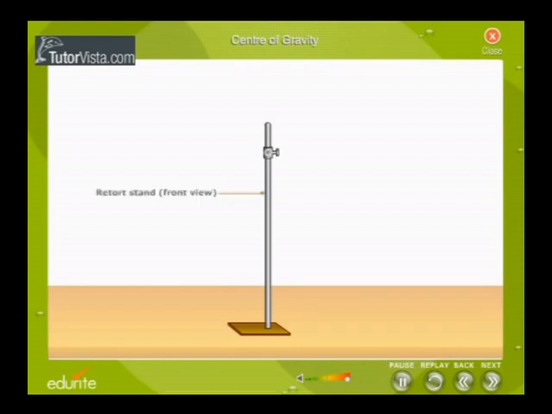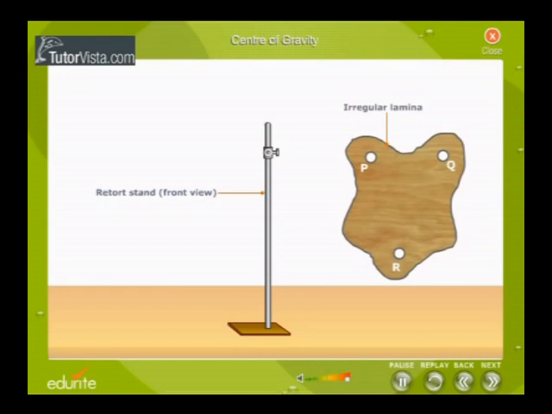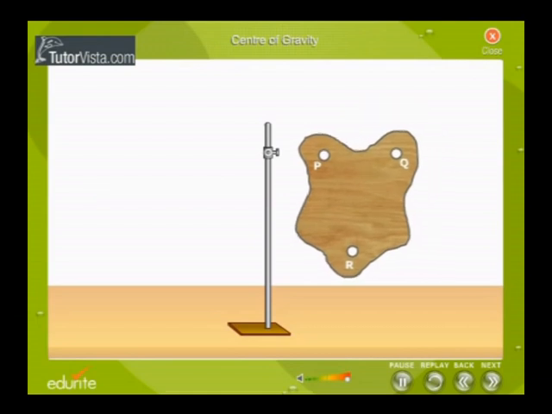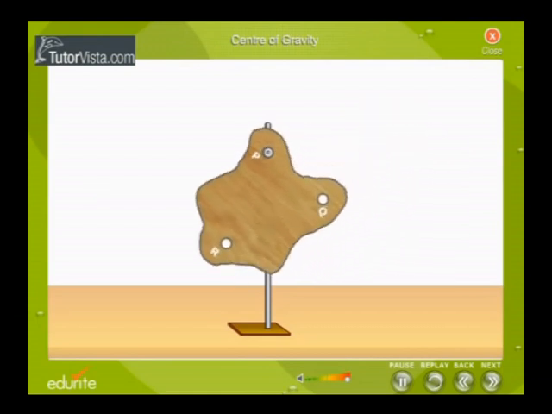We can find the center of gravity for irregular sections. In this board we have located 3 points, P, Q and R. This is an irregular lamina. For this irregular lamina, we are finding the centroid. We have marked the points P, Q, R in this stand. Now we suspend some amount of weight using some weights.